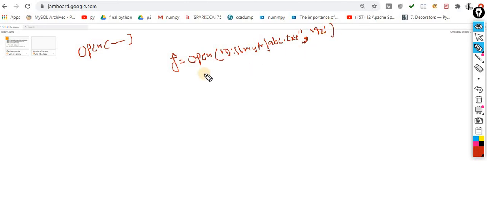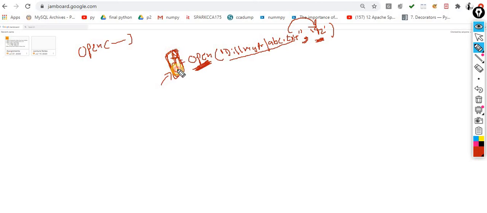So with the help of this open, you are opening this file. In which mode are you opening this file? In read mode, and this becomes a file pointer. Now this f is a file pointer which will help you to read and write into that file. Because I opened this file in read mode, I am only supposed to use the read terminology with the help of this file pointer.